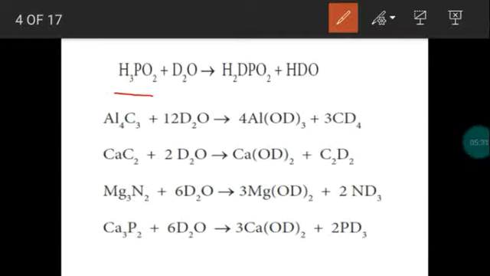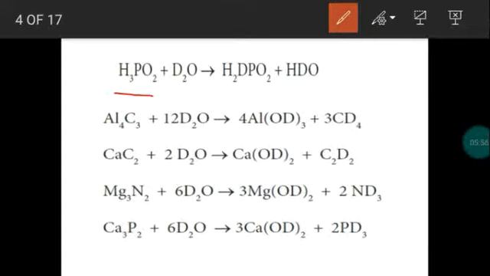And in lower classes we already studied that the number of replaceable hydrogen atoms in an acid is called what? Basicity. If the number of replaceable hydrogen atoms is 1, the basicity value is 1, so the acid is called a monobasic acid. Example, hydrochloric acid. Take sulfuric acid, H2SO4. The number of replaceable hydrogen atoms is 2, so the basicity value is 2, and the acid is considered a dibasic acid.